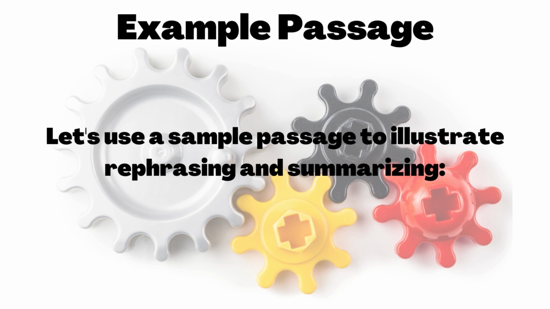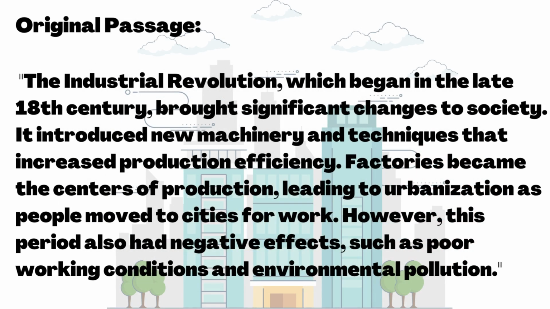Example passage. Let's use a sample passage to illustrate rephrasing and summarizing. Original passage. The Industrial Revolution, which began in the late 18th century, brought significant changes to society. It introduced new machinery and techniques that increased production efficiency. Factories became the centers of production, leading to urbanization as people moved to cities for work. However, this period also had negative effects, such as poor working conditions and environmental pollution.